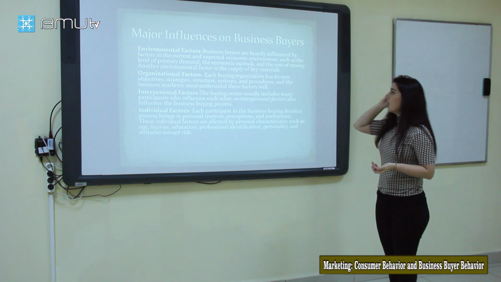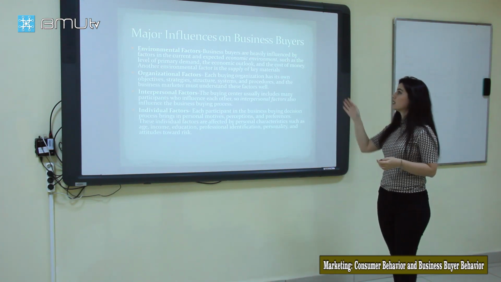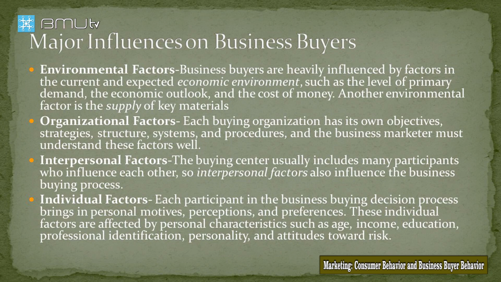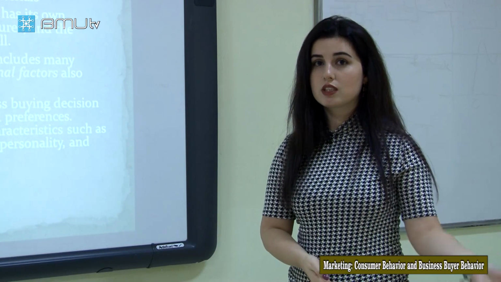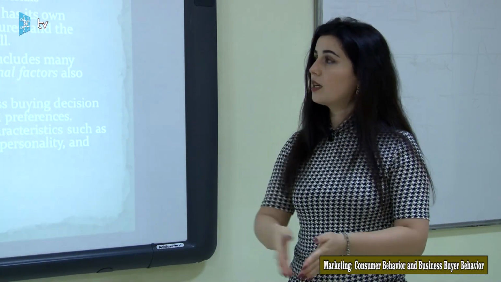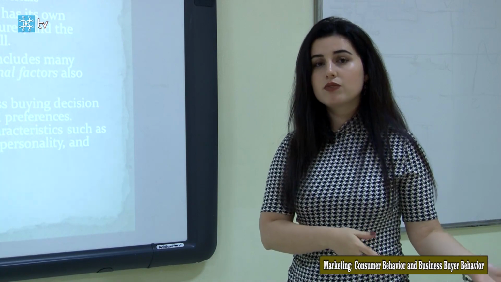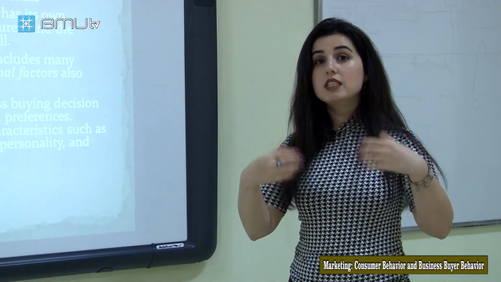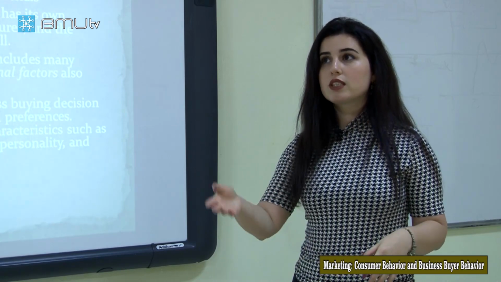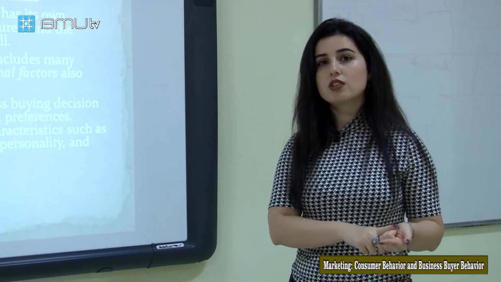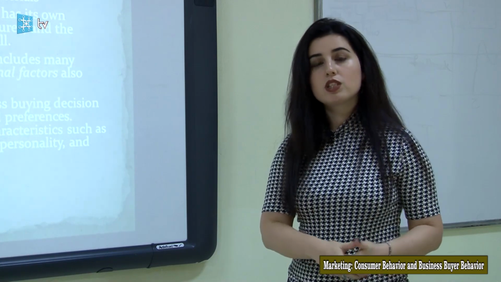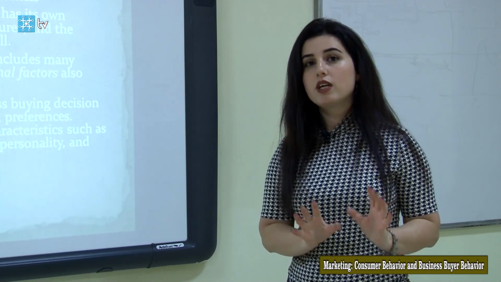And now, guys, I'm going to speak about the major influences on business buyers. There are four kinds of factors: environmental factors, organizational factors, interpersonal factors, and individual factors. Let's learn about the environmental factors. As I said before, we learned about them. There are two kinds of environmental factors, internal and external. Here you see macro-environment factors and micro-environment factors. For example, economic, technological, cultural, and political factors are macro, while suppliers, customers, and so on are micro. Guys, they are the environmental factors.